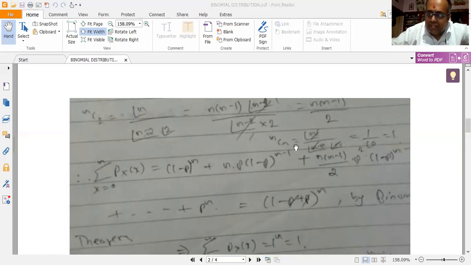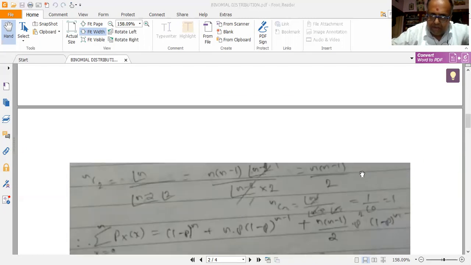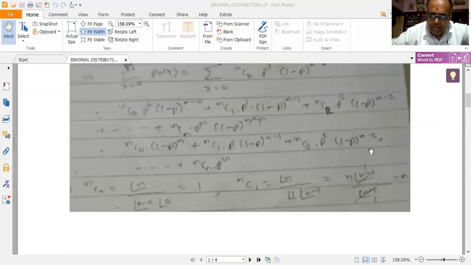Next, nCn I have. So nCn is simply given by 1. Apply the formula, I get factorial n by factorial of n minus n into factorial of n. So factorial 0 is 1, factorial n gets cancelled, so I am left with 1. So substitute the result here.